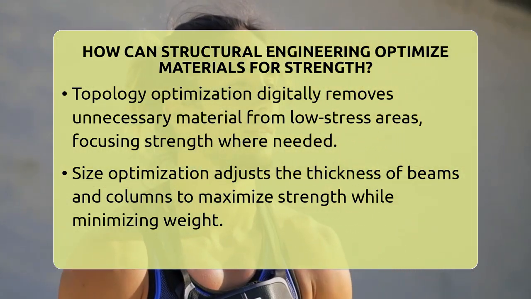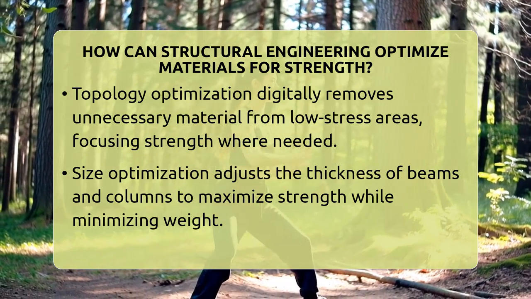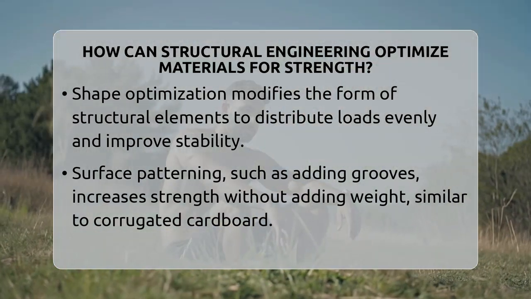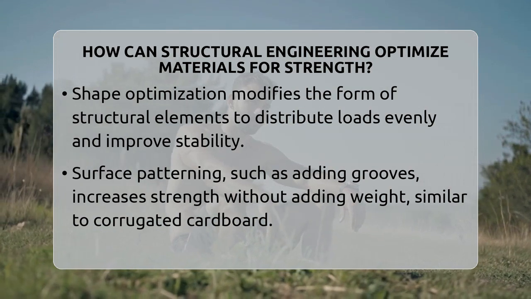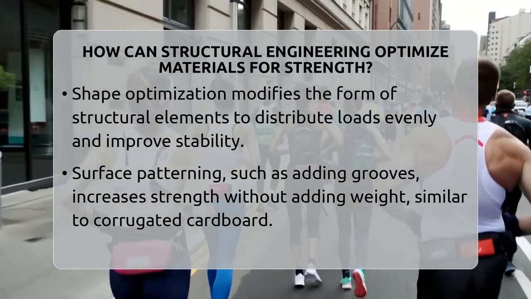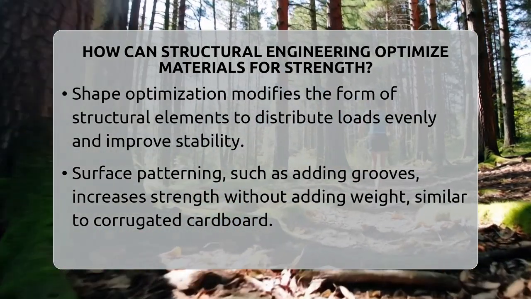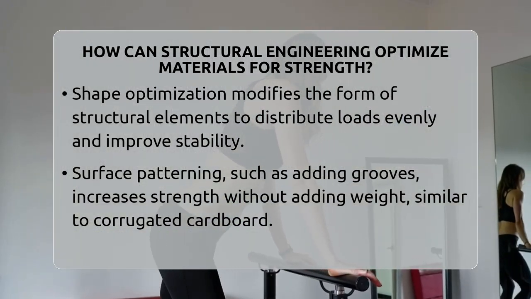Surface patterning techniques like adding grooves or ripples to thin materials also boost strength without extra weight. Think of how corrugated cardboard is stronger than flat sheets. This idea is used in aerospace and automotive industries, and in architectural elements that need to be both lightweight and strong.